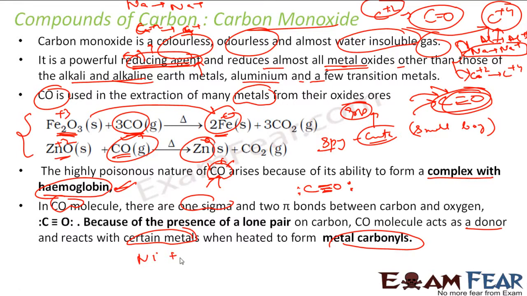See, the reaction can be taken, right? For example, nickel, when it reacts with carbon monoxide, you heat this at 335 Kelvin, you get nickel tetracarbonyl, Ni(CO)4. Iron also, you heat with carbon monoxide, you get pentacarbonyl iron, Fe(CO)5. Correct? So if you heat carbon monoxide with metals, because of the lone pairs, it forms carbonyls.